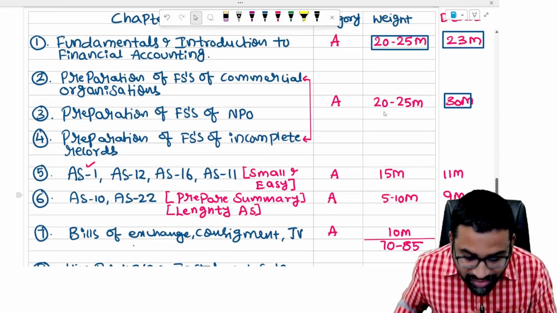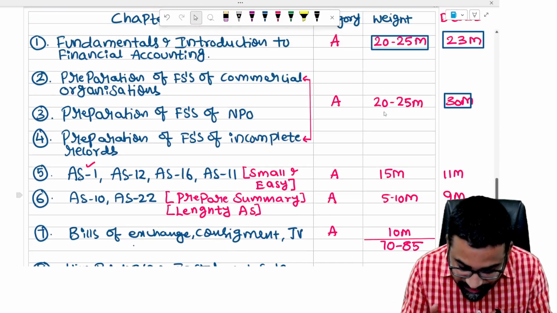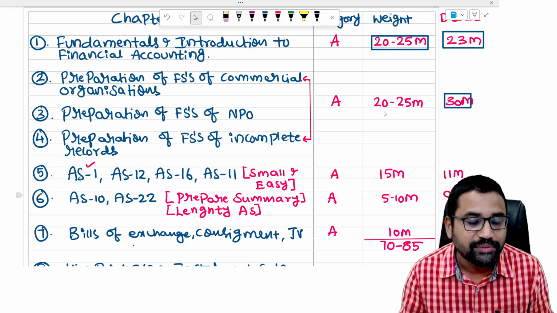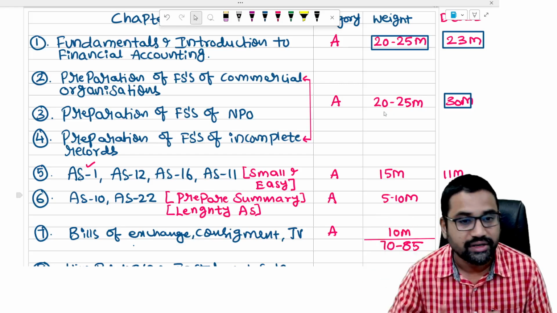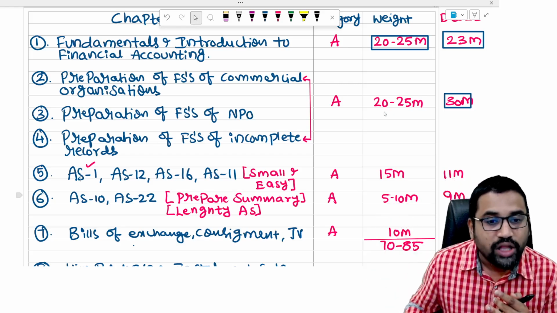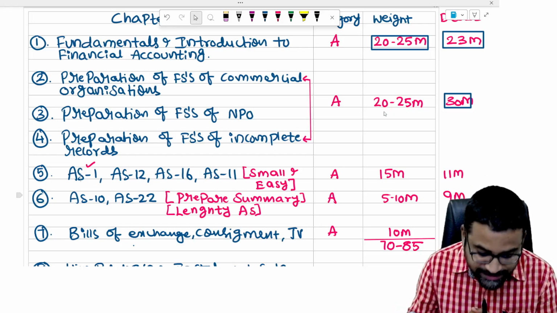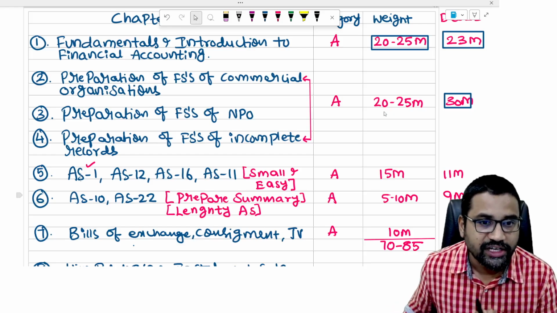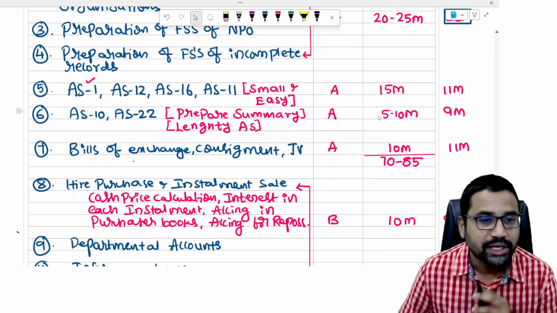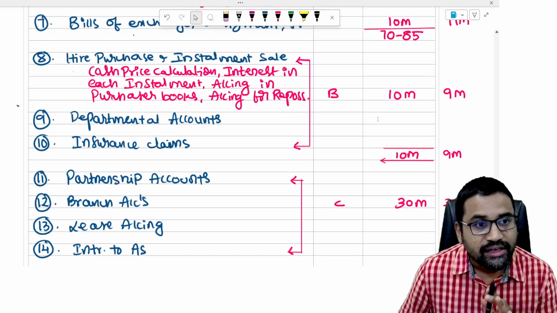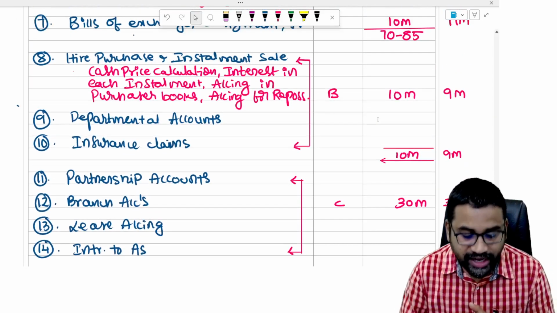So if you cover these 7 chapters, around 70 to 80 marks you covered. Remaining all chapters is bonus. If you cover these 8 chapters perfectly, definitely 70 to 80 marks, 80% of the marks will be there. And then next, go for hire purchase.